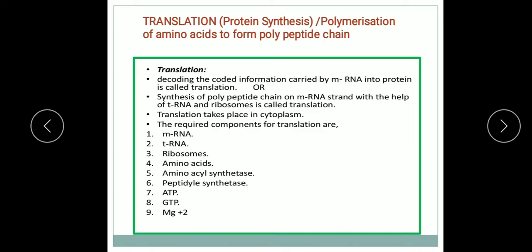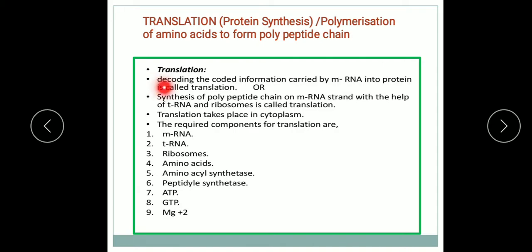So various amino acids get arranged by means of peptide bonds in sequential manner according to the information provided by mRNA and form the polypeptide chain, or you can say the simple protein. The process takes place on the ribosomes, which are therefore known as the protein forming factories of the cell.